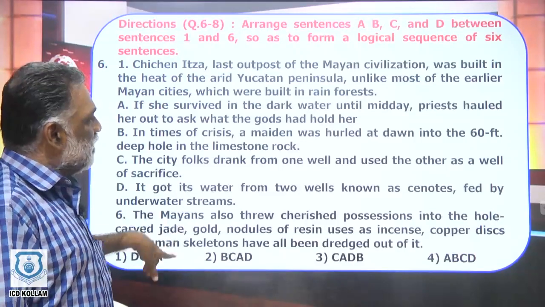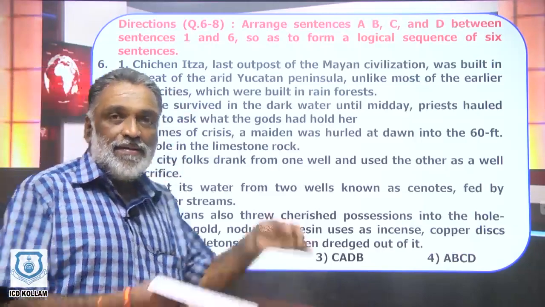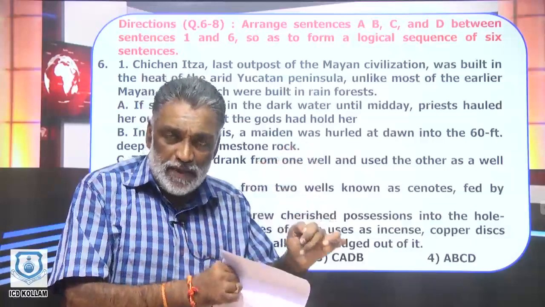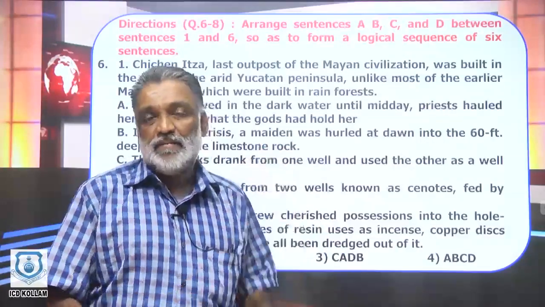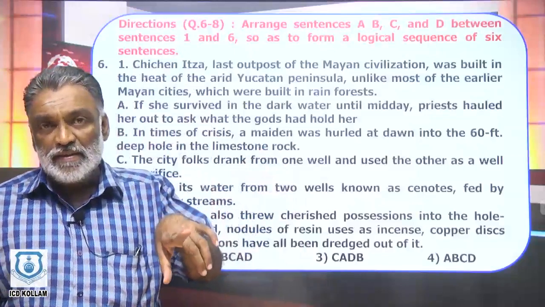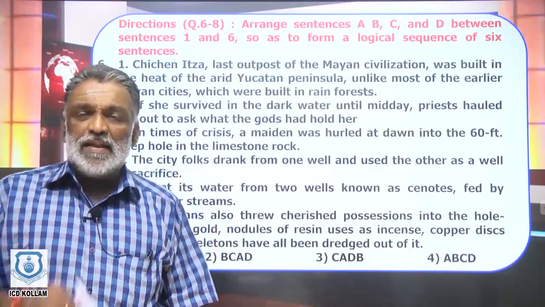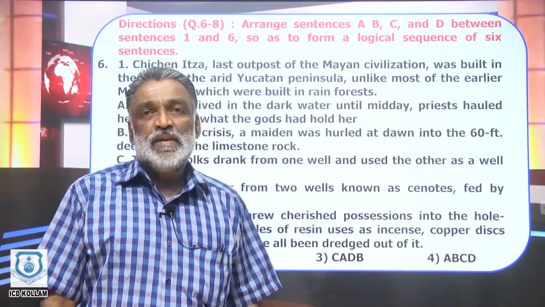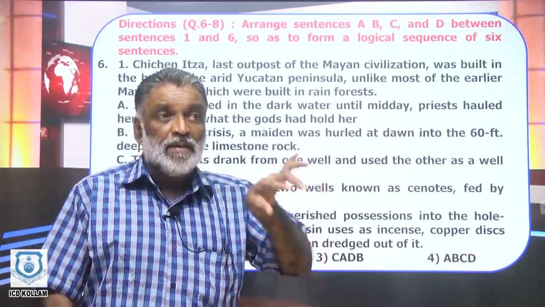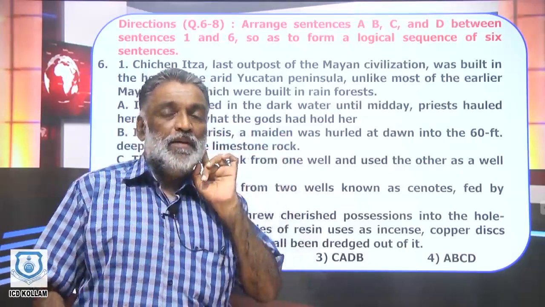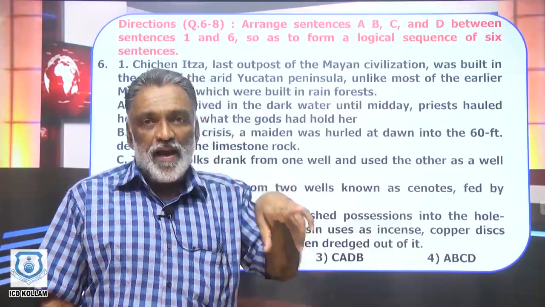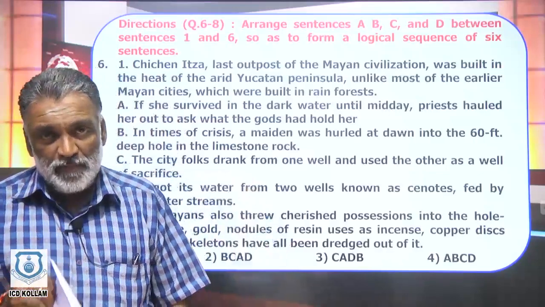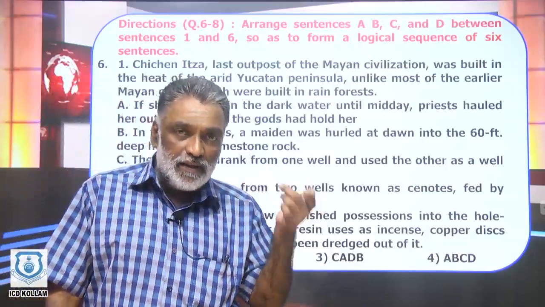And what is the logic here? The logic is that sentences that come near, or the sentences that are co-located, must be related. That is, the first sentence should be related to the second one, and the second to the third one, the third to the fourth one, so on and so forth. The first and fourth cannot come together because the two ideas are entirely different. Or the idea contained in the fourth sentence may be entirely far-fetched in relation to the idea contained in the first sentence.